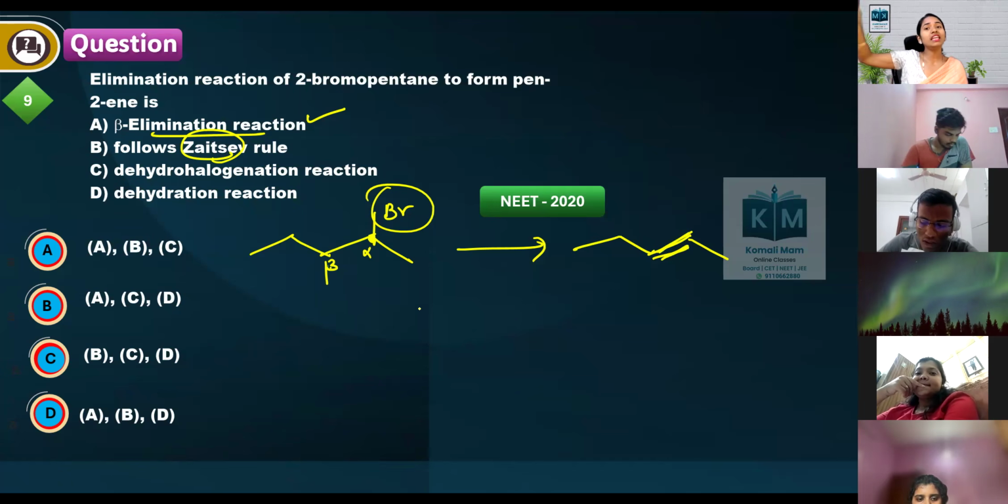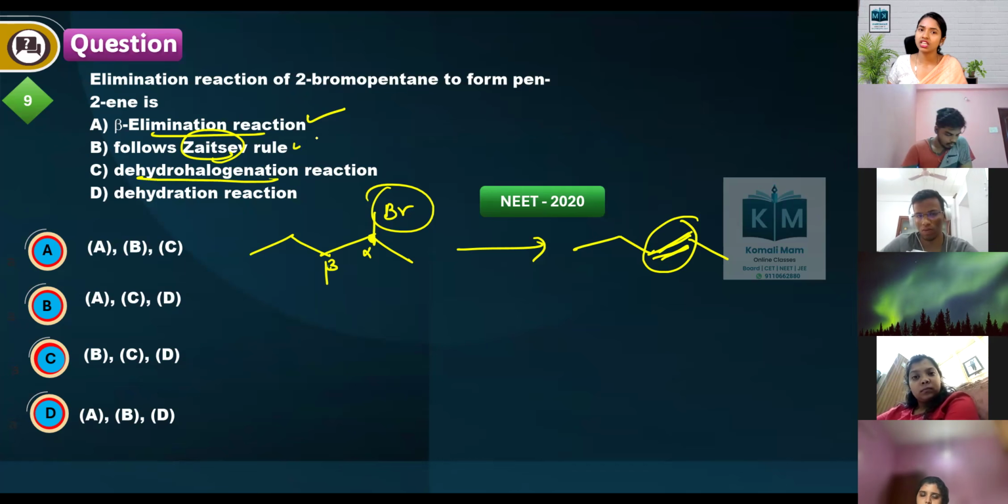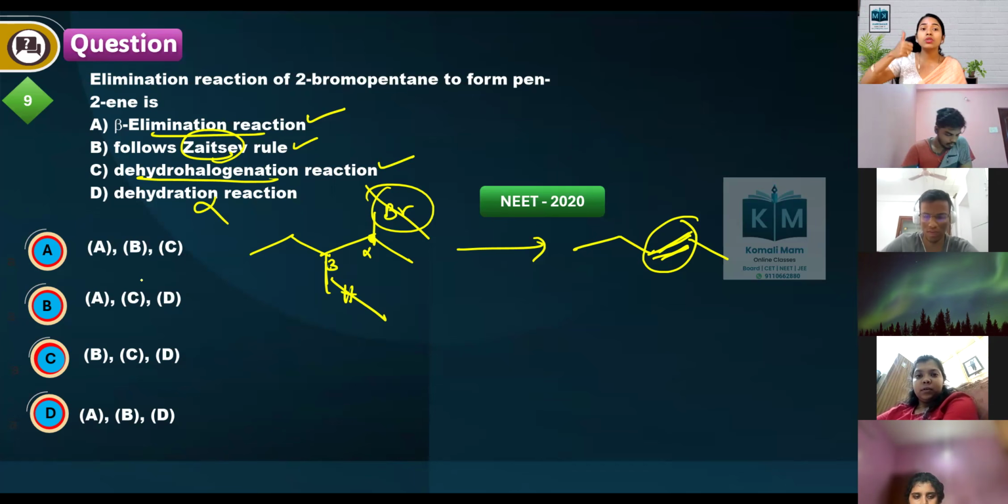So pent-1-ene, pent-2-ene, pent-2-ene is the more substituted alkene, that is major. This elimination reaction is also known as dehydrohalogenation, because you are removing one halogen and one hydrogen. Dehydrohalogenation, not dehydration. You are not removing water. So A, B, C, 3 are the correct statements.